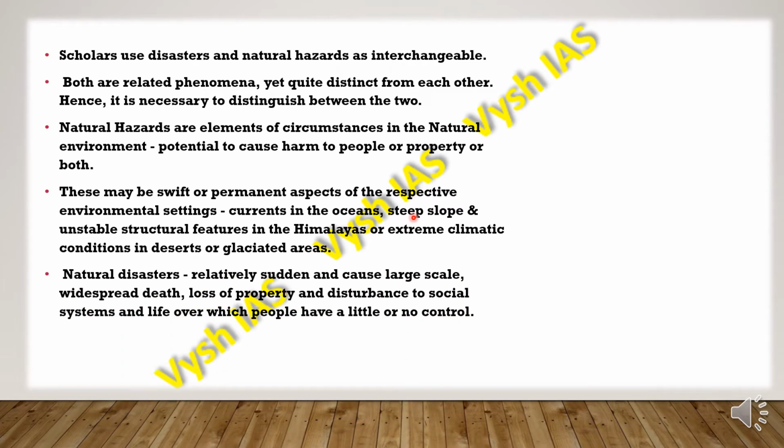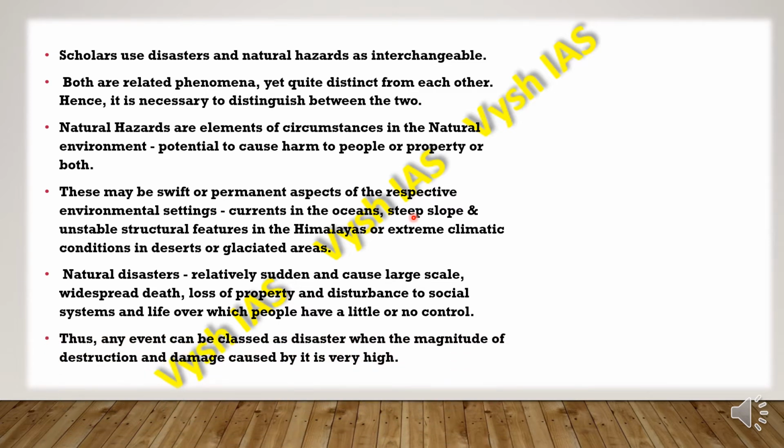So like that, we will already have a clue or an idea of the possible dangers associated with it. But these natural disasters, as I said earlier, are relatively sudden and cause very large scale destruction, widespread deaths, loss of property. Then also it will disturb the social systems and it will take over the life of people with little or no control. So any event can be categorized as a disaster if the magnitude of the destruction and damage caused by it is very high.